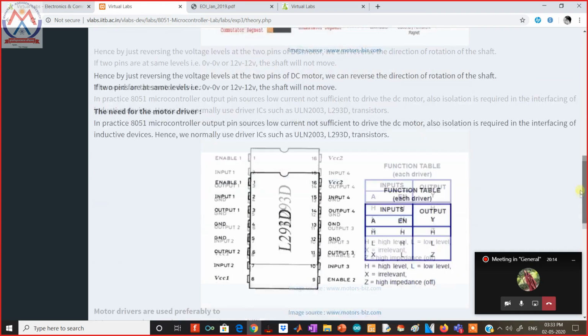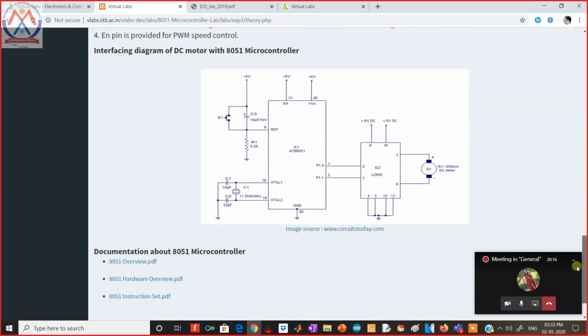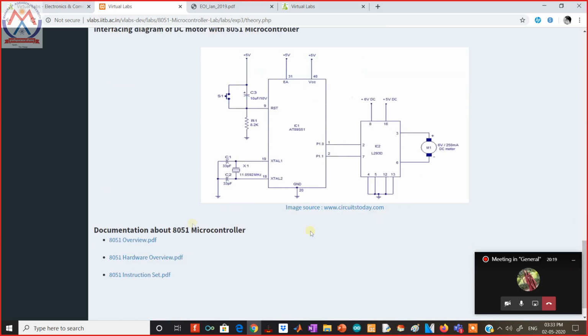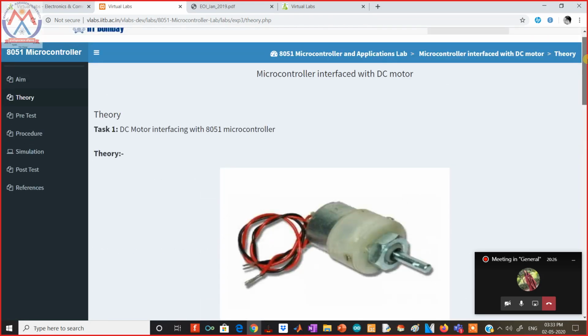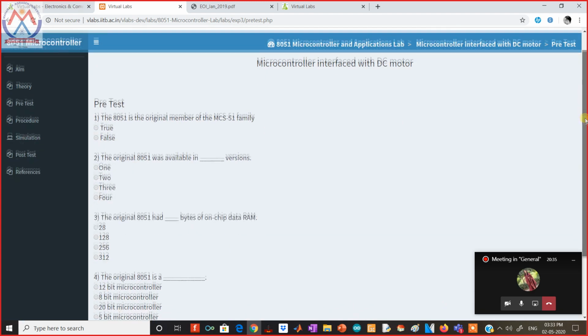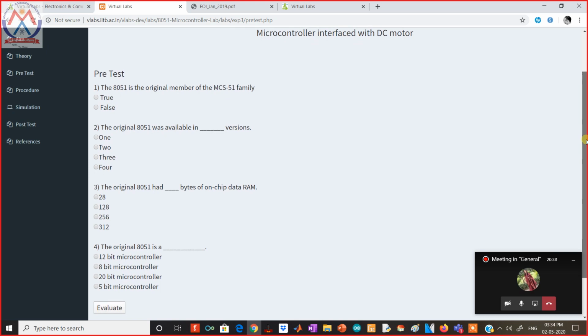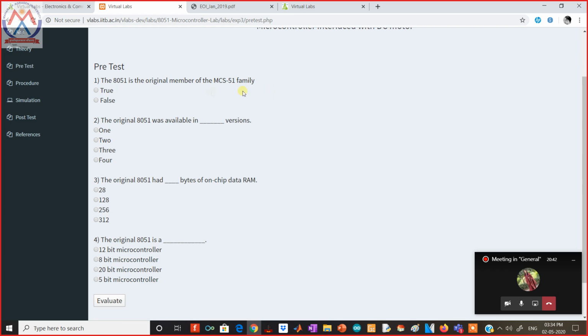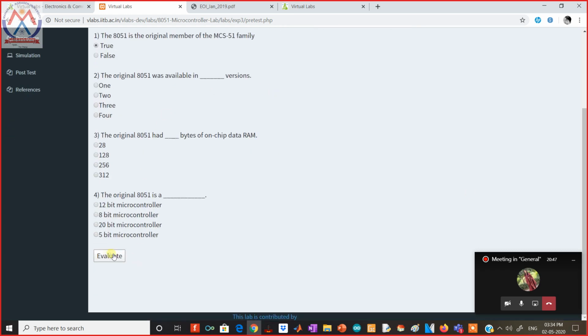They have given the theory right here. So the theory can also be used in preparing our lab manuals, along with the documentation about the 8051 microcontroller. This is the official documentation. The students don't have to go somewhere else to search for the documentation. Every lab has these components like aim, theory. The third component is the pre-test. So the pre-test determines the ability of a student to understand the practical experiment before actually conducting it. So 8051 is the original number of which MC51, true, false, and with this multiple choice question he can evaluate his result.